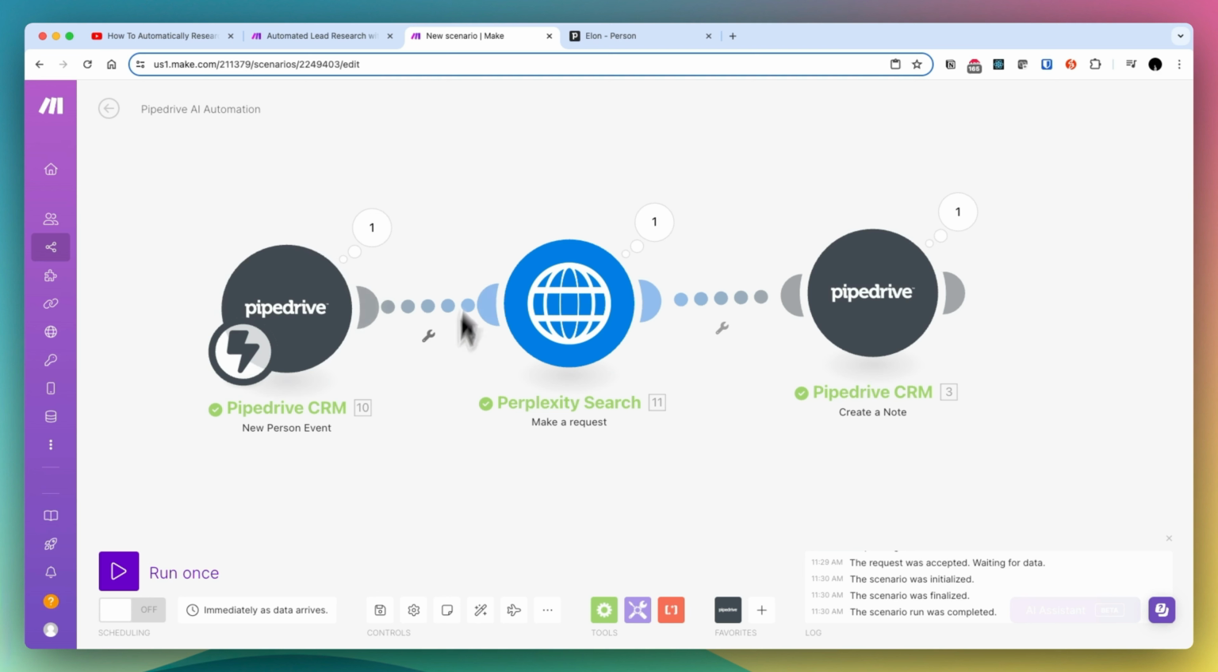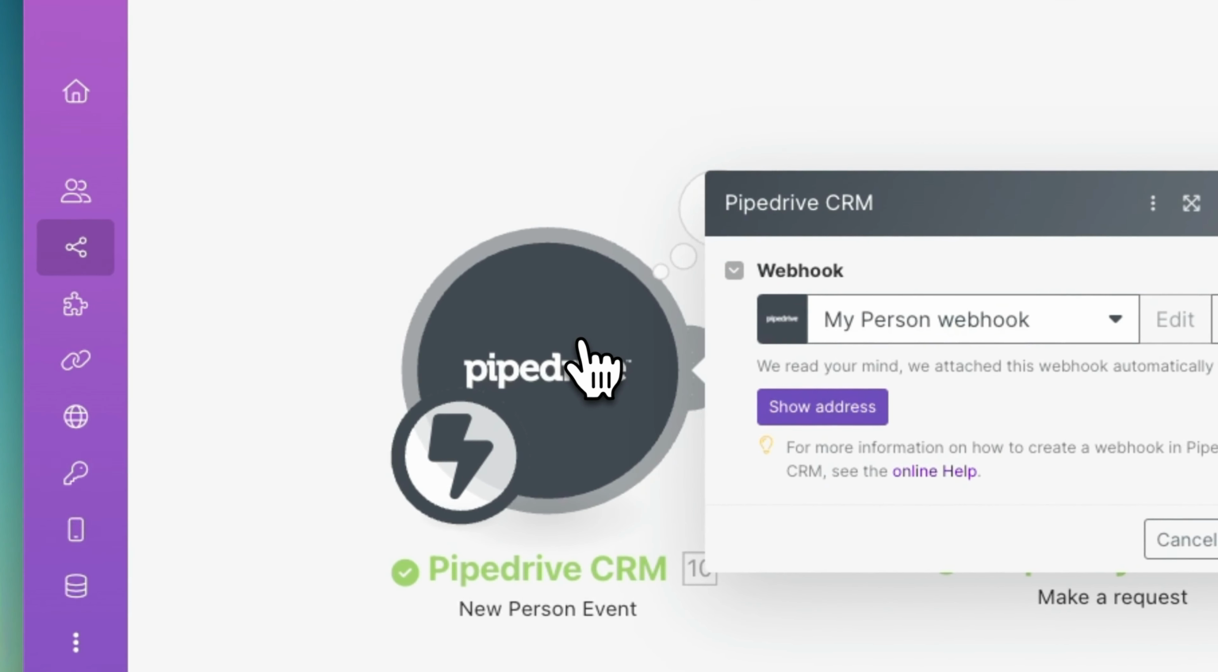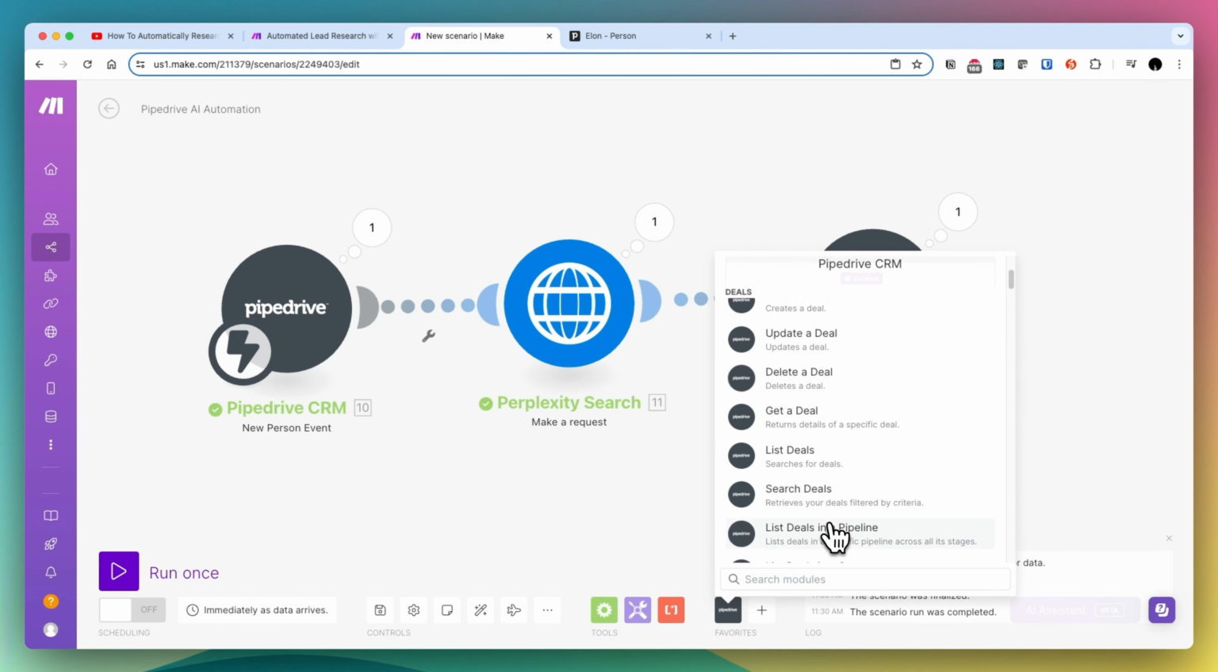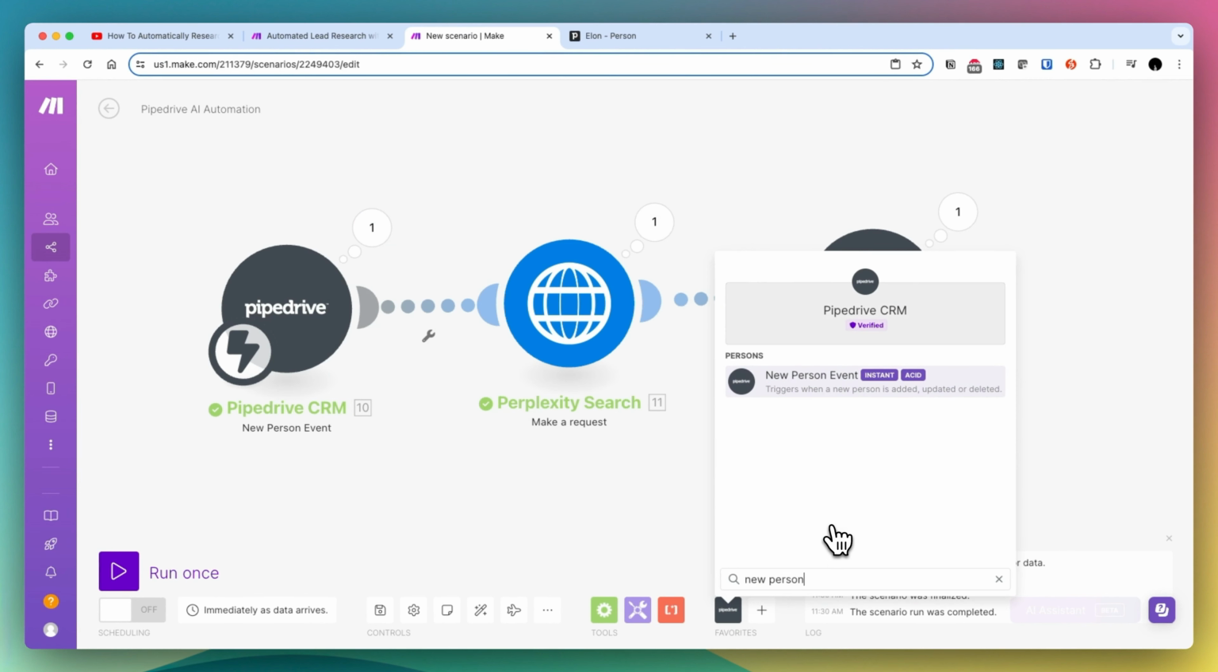So to start with, first of all, you need to set up your Pipedrive account and connect it with make.com, which I've already done. And to start with, what you want to do is create a trigger or a webhook. So here what I'm doing is I'm waiting for the new person event. So if you go into Pipedrive, what I'm looking for is new person. So this is the event I'm looking for.